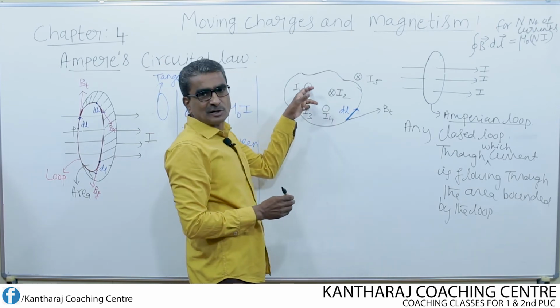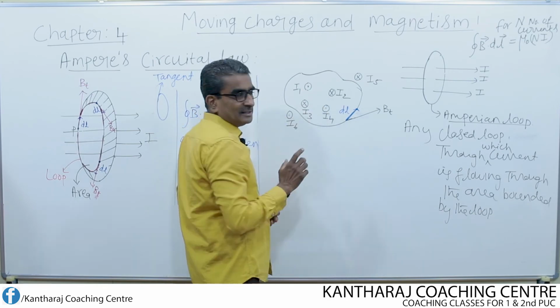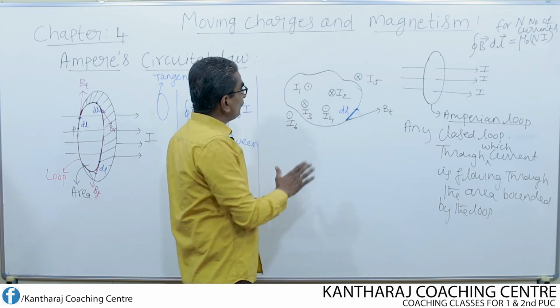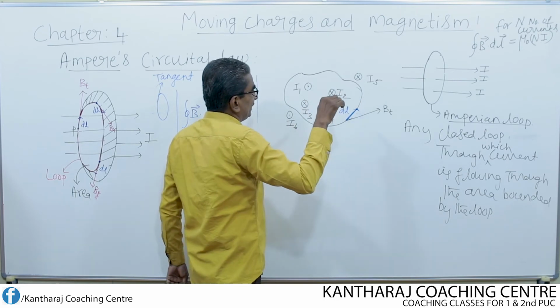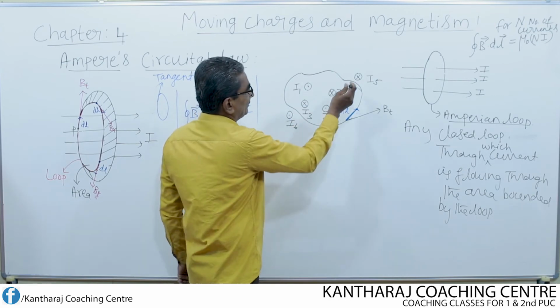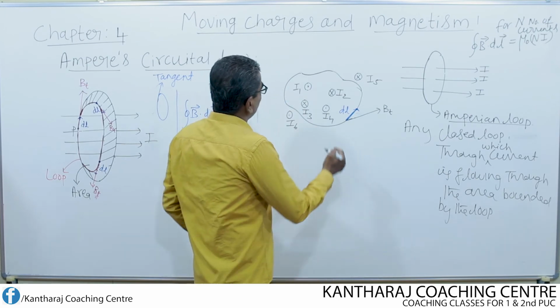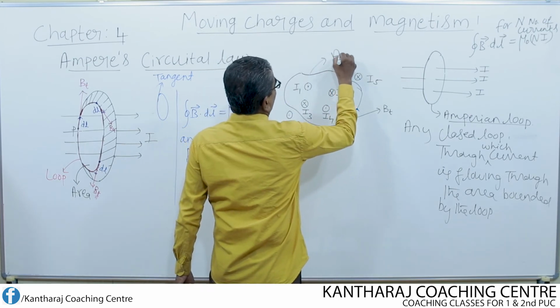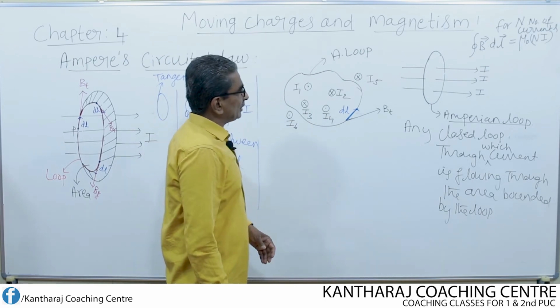Wherever we come across a dot mark, it indicates current is flowing outwards. What about a cross mark? A cross mark represents the current flowing, once again perpendicular to the plane, directed inwards. So inward current, outward current, inward current, outward current, similarly outward, inward. Then for this loop, if I consider this as an Amperean loop, how do you apply the Ampere circuital law as